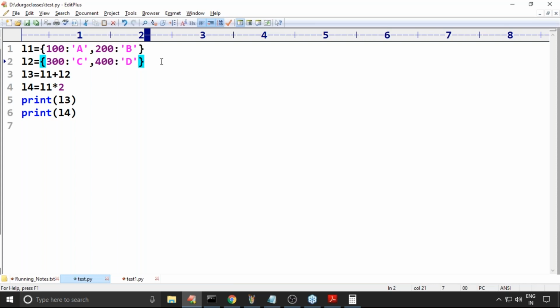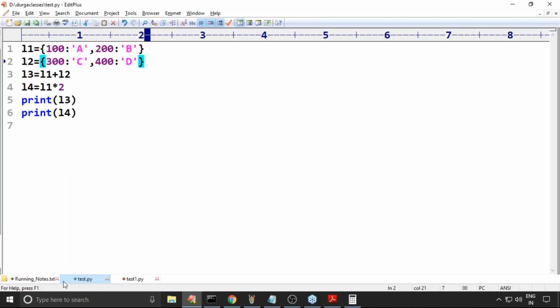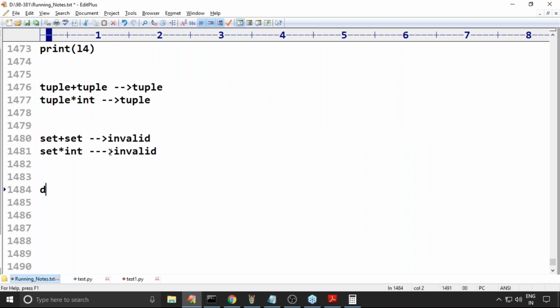Now observe, L1 and L2 are dictionaries. Unsupported operand type: dict plus dict is not possible, invalid. Dict into int is also invalid. Remember this carefully.